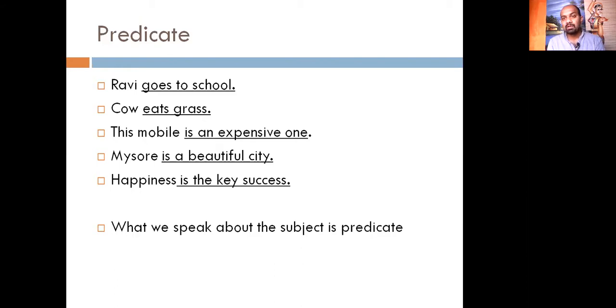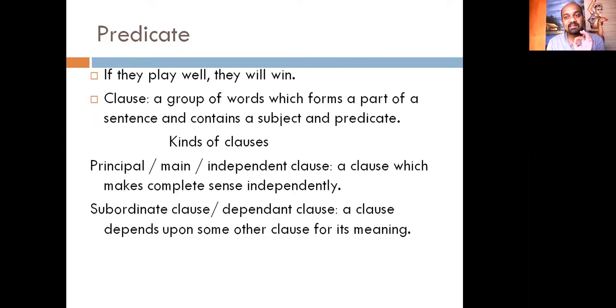So, a place or a person about which we speak is a subject. Then what is predicate? What we speak about the subject is a predicate. Ravi goes to school. We talk about his going to school. Cow eats grass. Eats grass. We talk about the cow. So that is predicate. I hope this much is clear. So let us learn a clause.